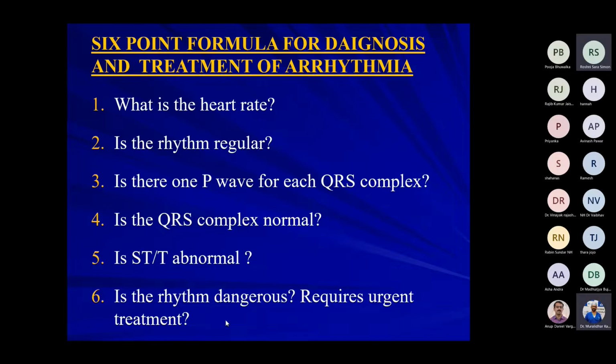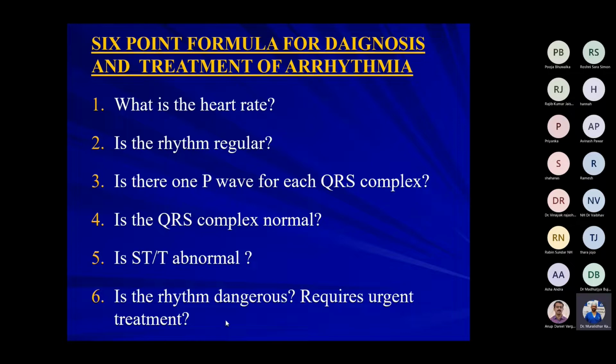But if the rhythm is irregular, you have to take the number of R waves in a 6-second strip and multiply that by 10.